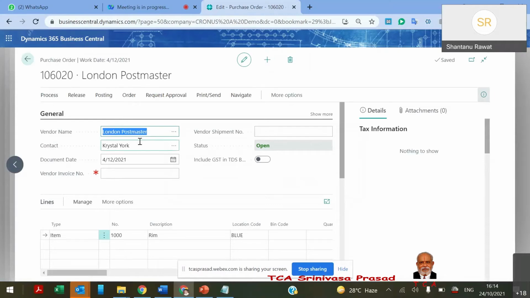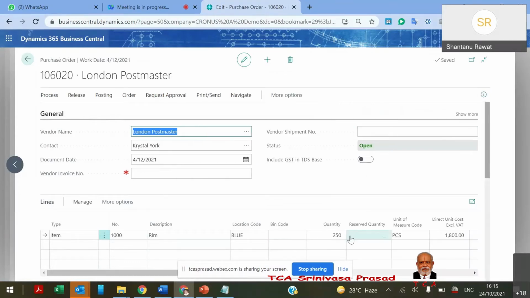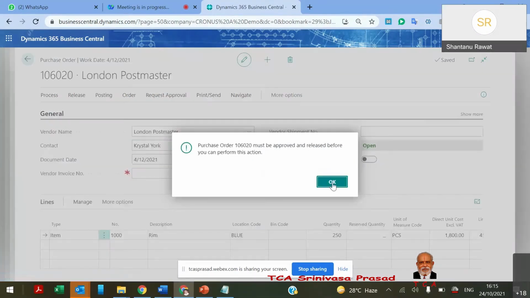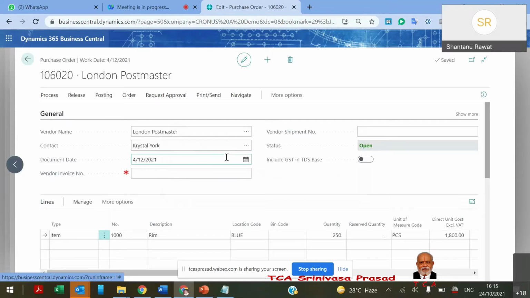So I created this purchase order, and all the details are already filled over here, 250 quantity and 1800, and gradually I will process it for the receiving and the invoicing.